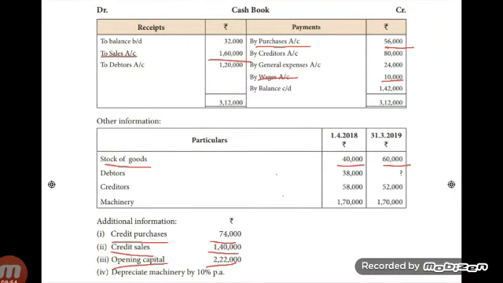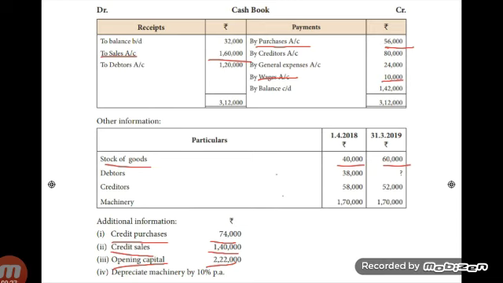Okay. Then direct expenses. Only one direct expense given in the question. What is that? Wages. So enter as To wages 10,000. Okay, children, what are the debit side items? To opening stock 40,000. To purchases, cash purchases 56,000. Add credit purchases 74,000. Underline, write the sum in outer column. Then to wages 10,000.